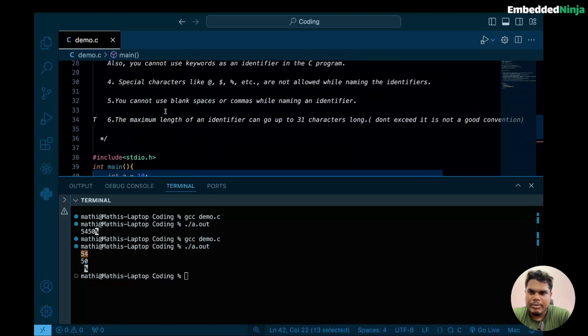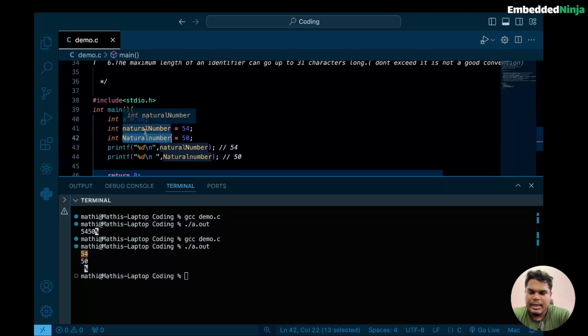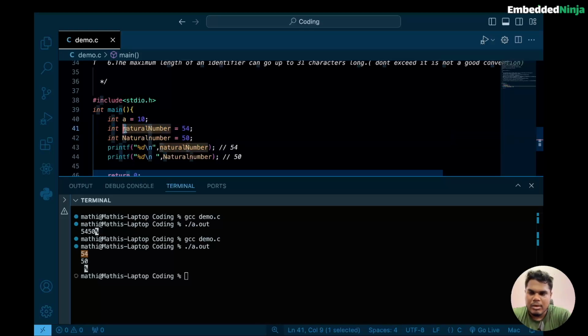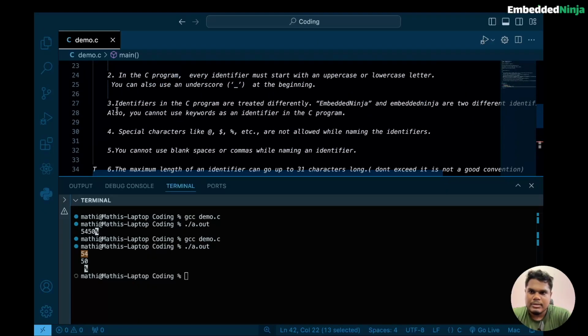But in a C program, identifiers are treated differently, even though the meaning is the same, natural number and natural number. All the names which we mention, if they are different, are treated as different. And we'll go to the next rule, that keywords should not be used as an identifier name. We should not name our variables or functions with reserved words, because keywords are reserved words.